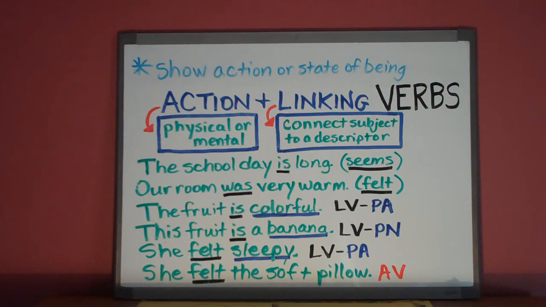One of the reasons we study linking and action verbs is to talk about writing style. If we overuse forms of the verb to be, for example, it can make our writing dull and uninteresting. If we replace those verbs with action verbs, our writing becomes much more interesting. For example, if I said, she was a writer, that sounds kind of dull.